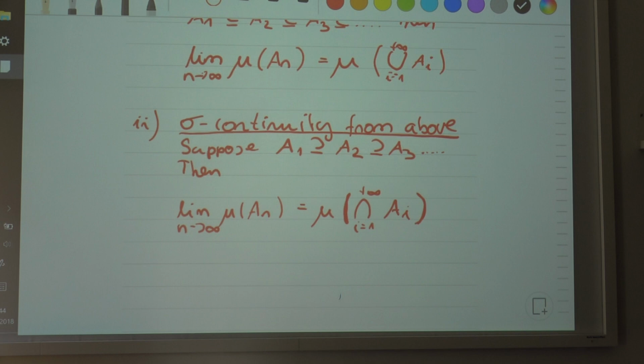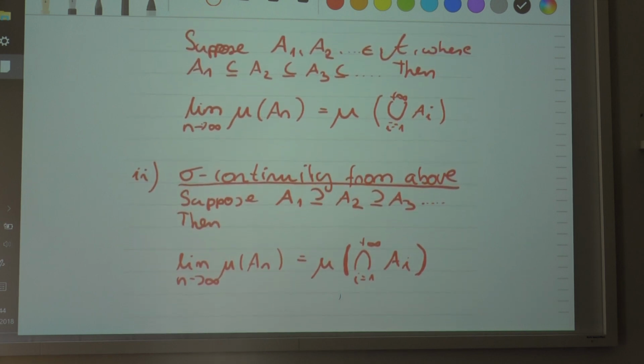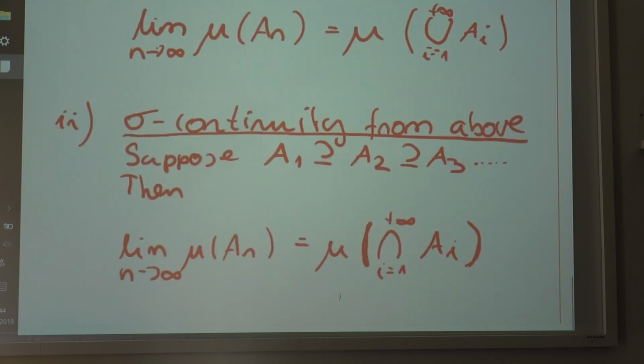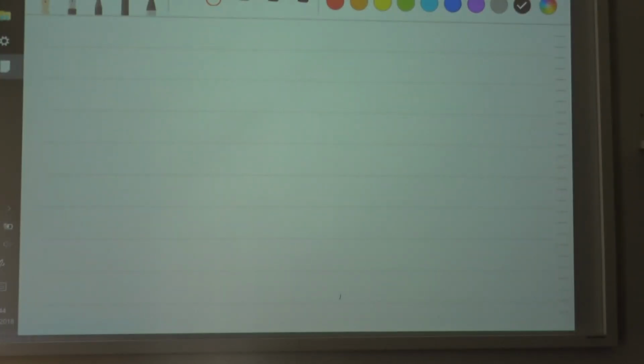Hopefully you see this. Did you copy this? Then hopefully you understand what it's going to be. Let's consider an example, and I will define a measure that satisfies this property.